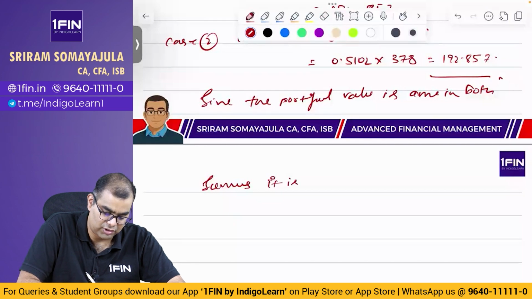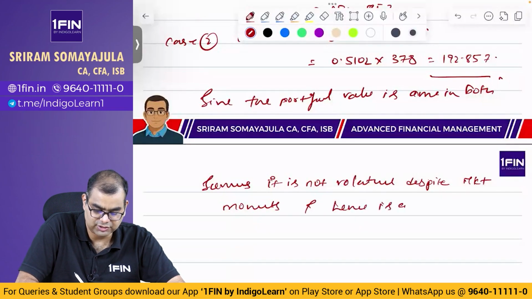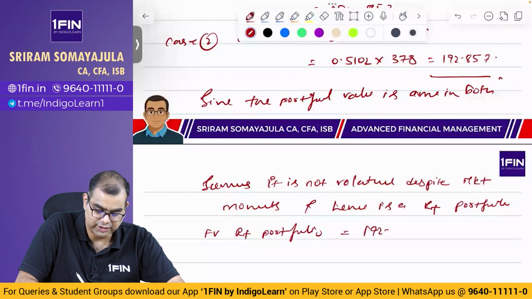It is not volatile despite market movements, and hence is a risk-free portfolio. Future value of risk-free portfolio is equal to 192.857.